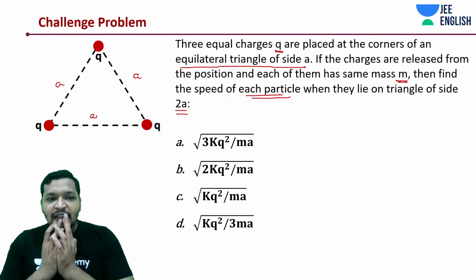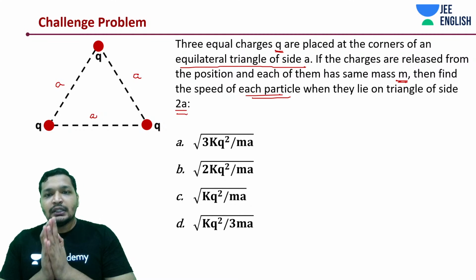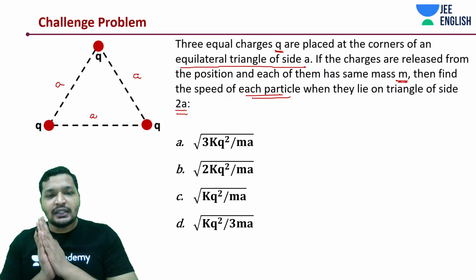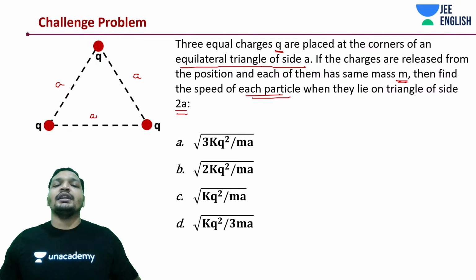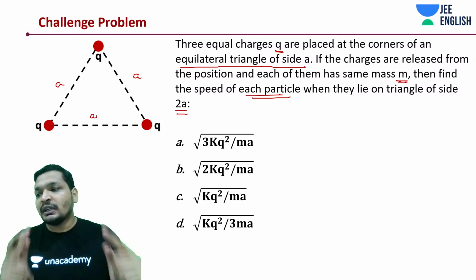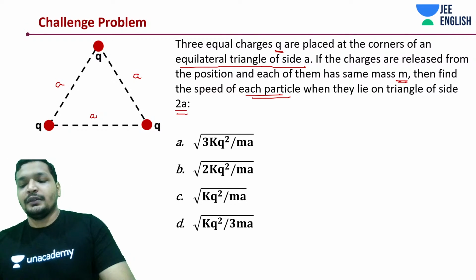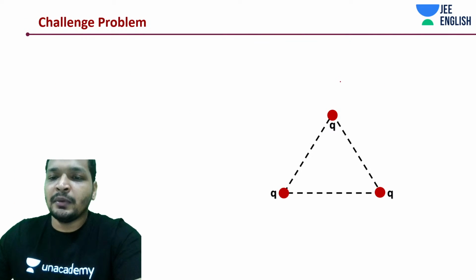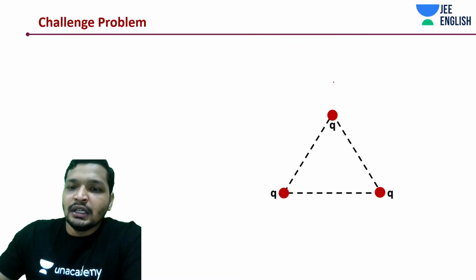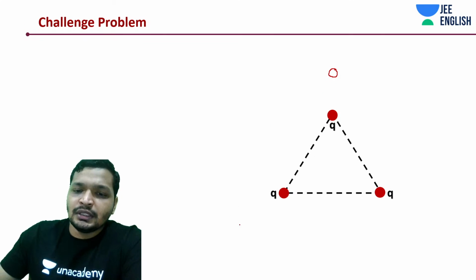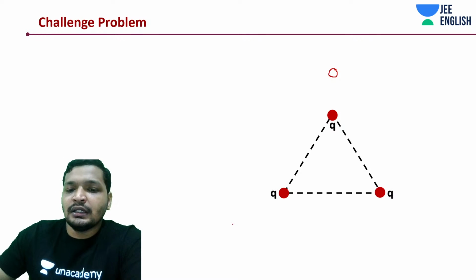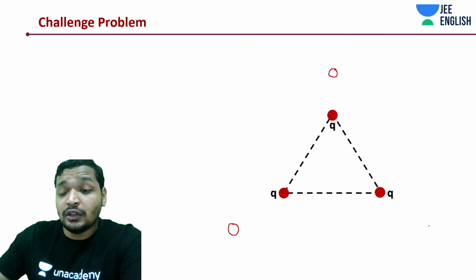Why is this happening? These are all like charges. Three charges with same magnitude and same nature of charges, if they are going to lie on a larger equilateral triangle, the potential energy of the system would reduce. Okay. First of all, let's get into this problem and understand how we work on this. There are two approaches for this, but we will initially understand the easier approach. Then I'll tell you what is the other way that can be done. But you may want to think logically during your exam.